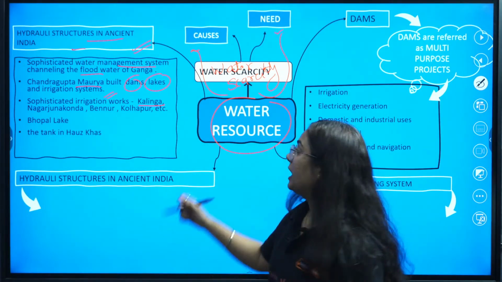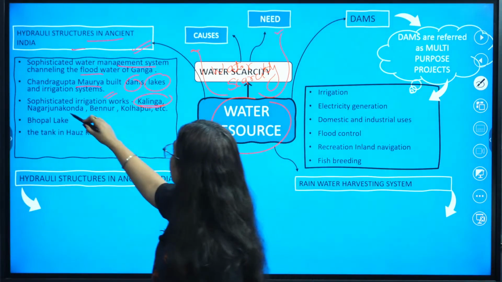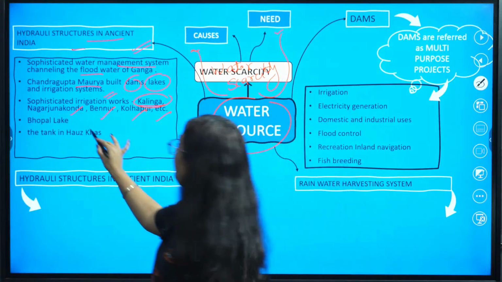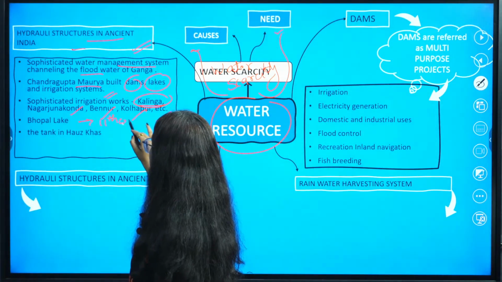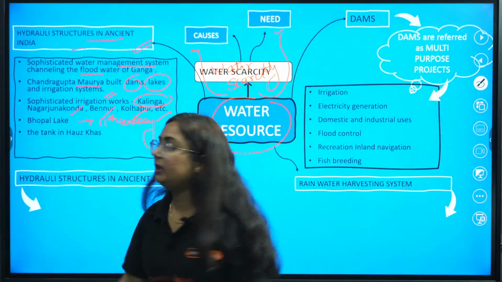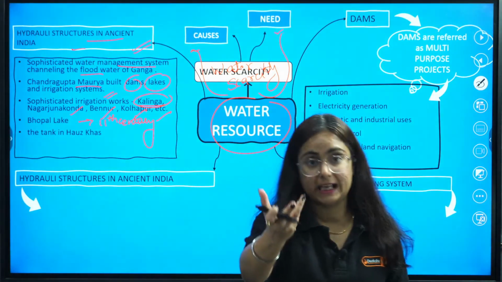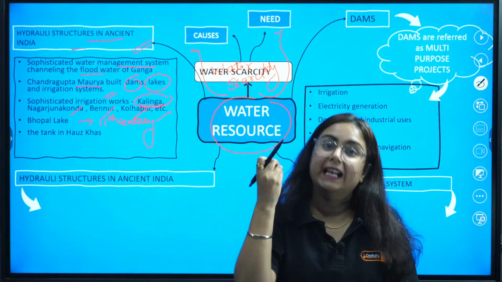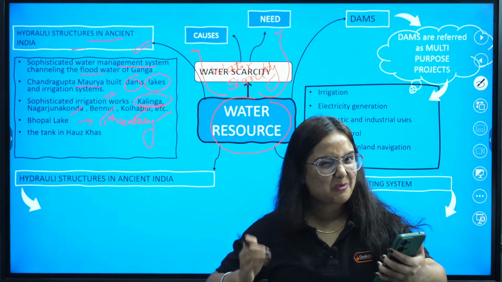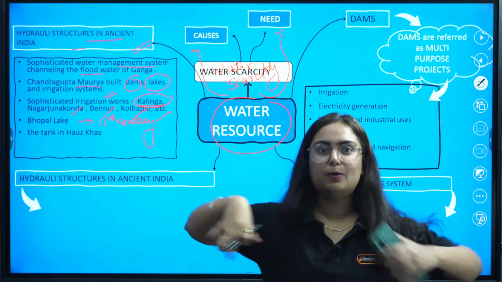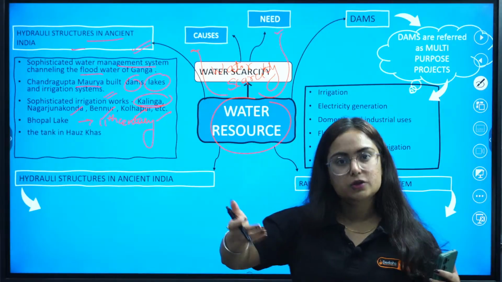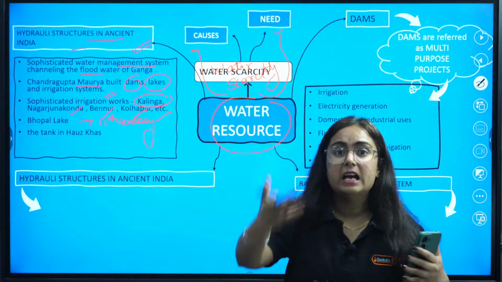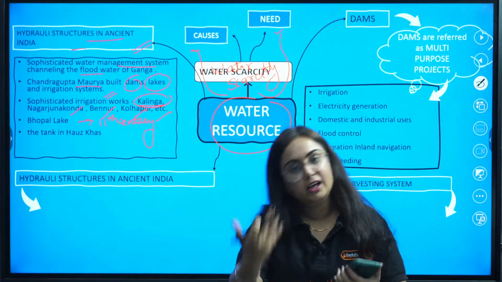Yes, Kalinga, Nagarjuna Konda, Bennur, Kolhapur, etc. And in the 11th century, pay attention, one important development was the development of Bhopal Lake. Do you know this is one of the largest artificial lakes of India? And I am somewhere near that city. That Bhopal Lake was made by Raja Bhoj. So this is also one of the ancient structures where rainwater was harvested, collected and saved for daily use.